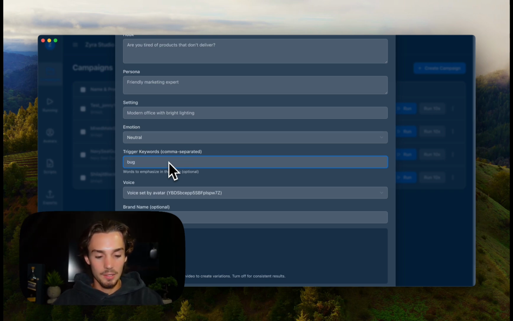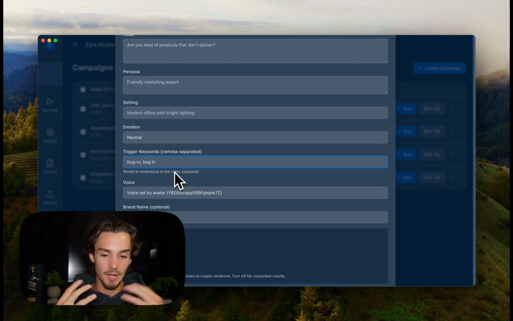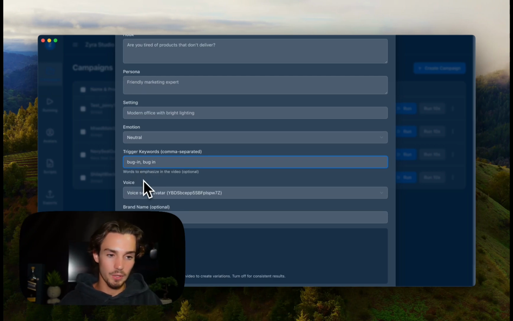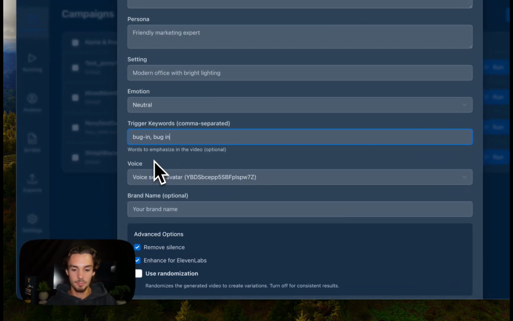I would put bug in right here, and then you could also do bug-in depending on what the transcript is actually going to be. But basically what it does is it uses OpenAI's Whisper to transcribe the entire video and timestamp where the word bug in is actually spoken. And you could do a green screen overlay of someone holding the product. You could do a full clip overlay as well for like 5 seconds. Whatever you want to do, it's going to overlay when that specific word is spoken, right?